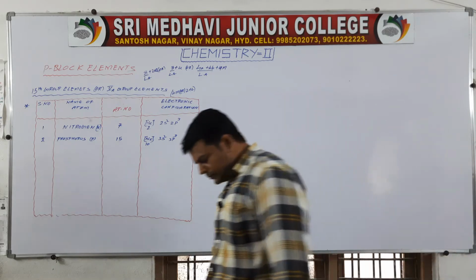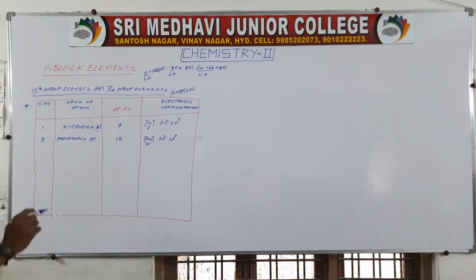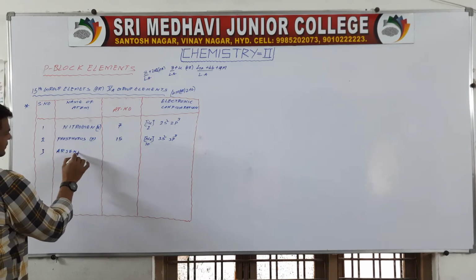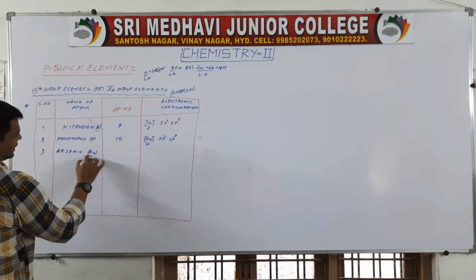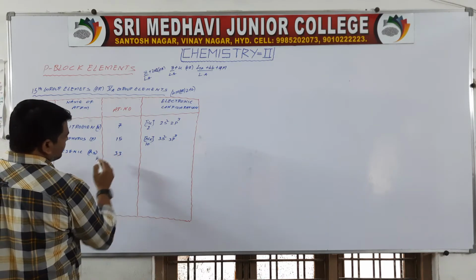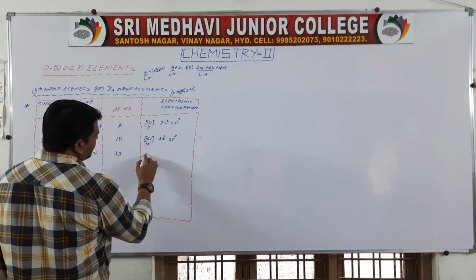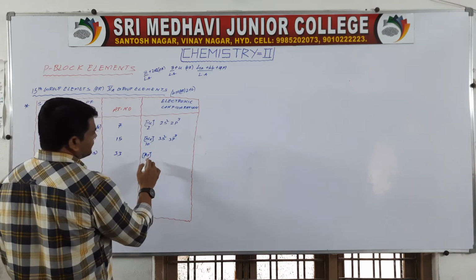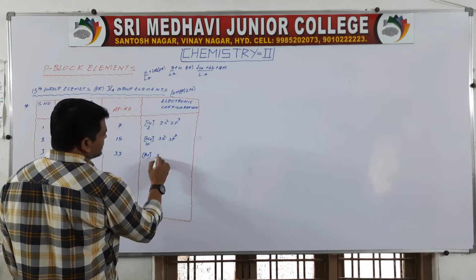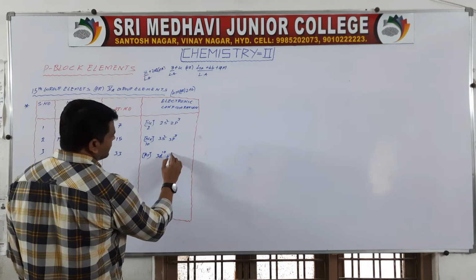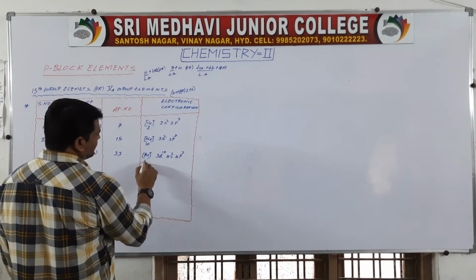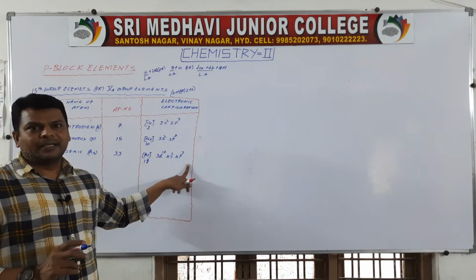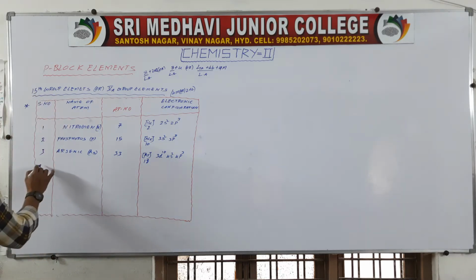Okay. Then the third one, arsenic. Arsenic, As, atomic number 33. After that, argon. Argon, atomic number 18. Then electrons enter into 3d10, 4s2, 4p3. 18, 28, 30, 33.